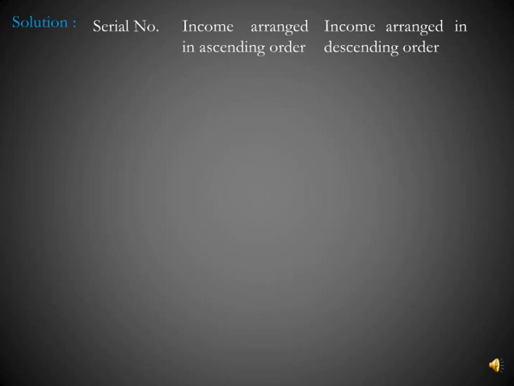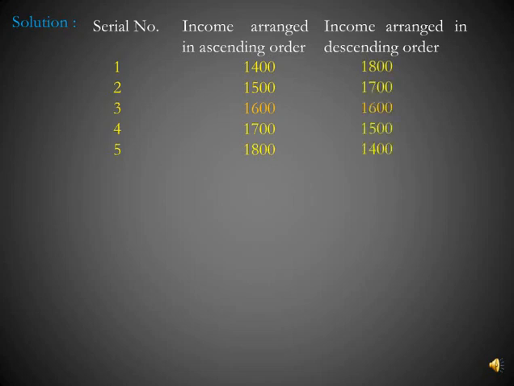To find out the median of this series, these items are first arranged in the ascending or descending orders. But here we are taking both. Serial number, incomes arranged in ascending order and incomes arranged in descending order. I am taking both of them to show you that the answer will be same if you take ascending order or if you take descending order. But you have to calculate using only one. That is, either you can take ascending values or you can take descending values. The serial numbers are given 1, 2, 3, 4, 5 and first incomes are arranged in ascending orders and second incomes are arranged in descending orders.